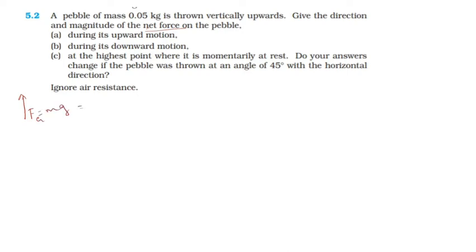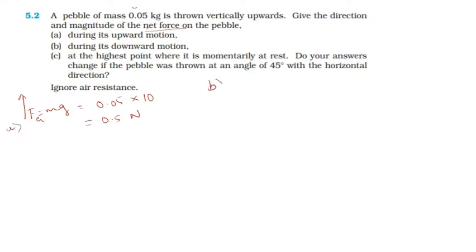The mass of that body is 0.05 kg, and acceleration due to gravity is taken as 10. Actually it is 9.8, but for simplification I have taken it as 10. The answer is 0.5, which is the magnitude of that force, and the unit is Newton. So this is for A.